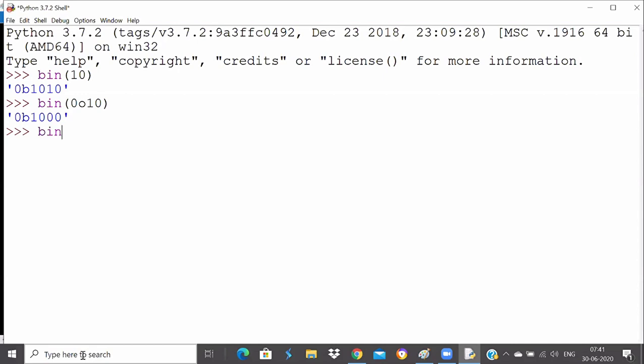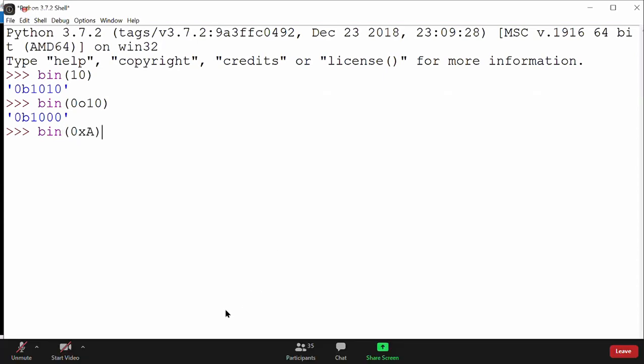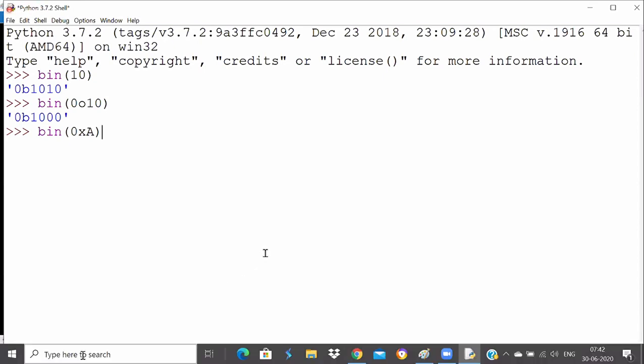Now when I say 0xa, very good. It's 1010 because A is 10, and the binary equivalent for 10 is 1010. So that way you will get 1010 here. That's why I'm getting 1010, because that is the binary equivalent.